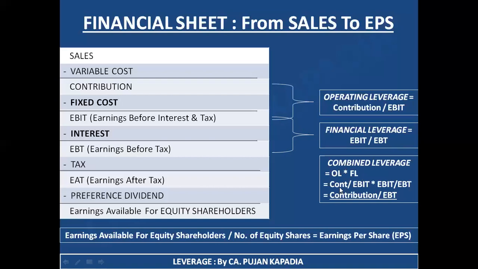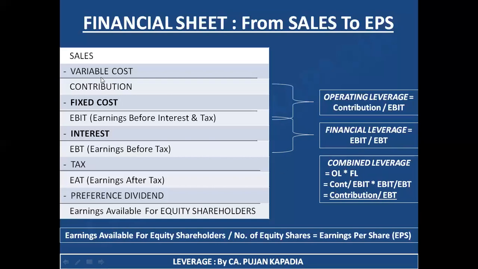Now what I have done over here is I have just replaced these words with their formulas. Like what is the formula of operating leverage? It is contribution divided by EBIT. What is the formula of financial leverage? It is EBIT divided by EBT. So solving this particular equation, your EBIT is going to get cancelled, as a result of which the final formula is contribution divided by EBT.